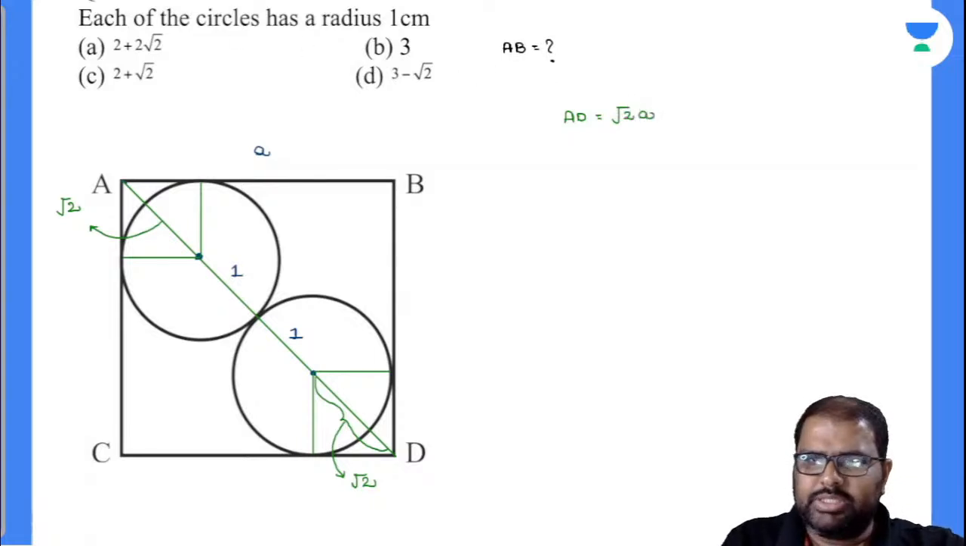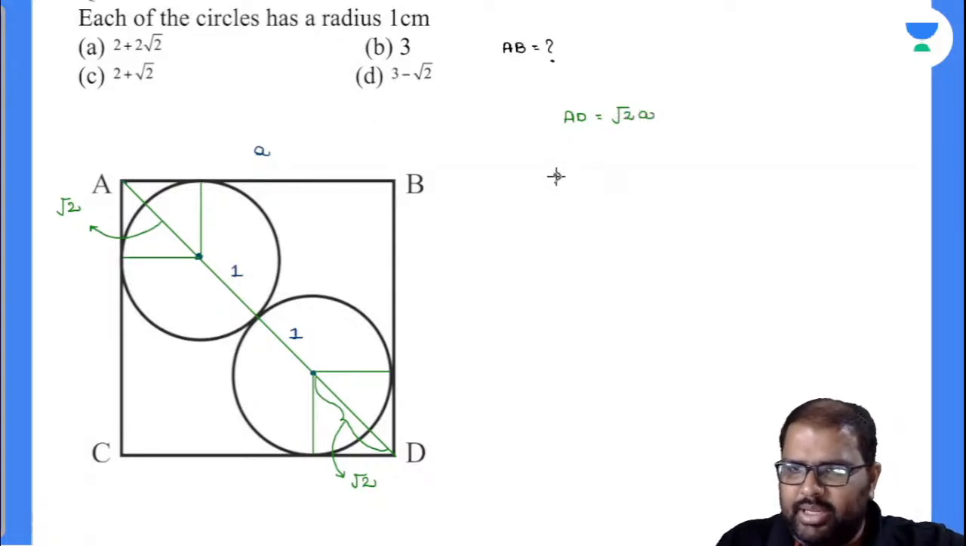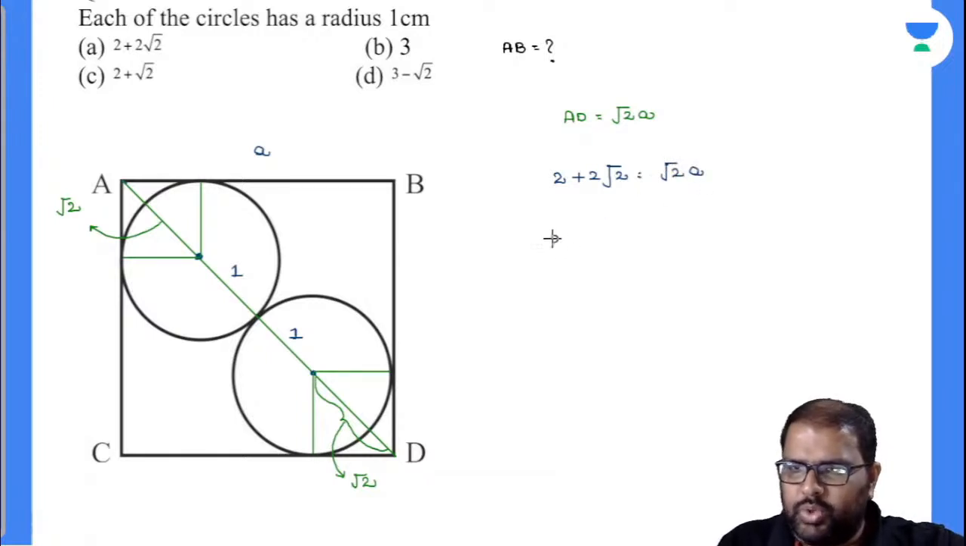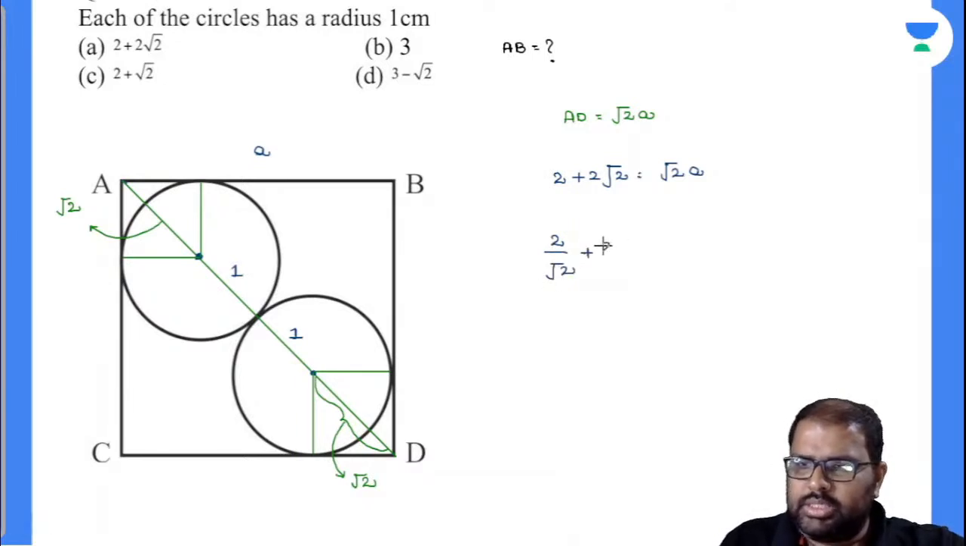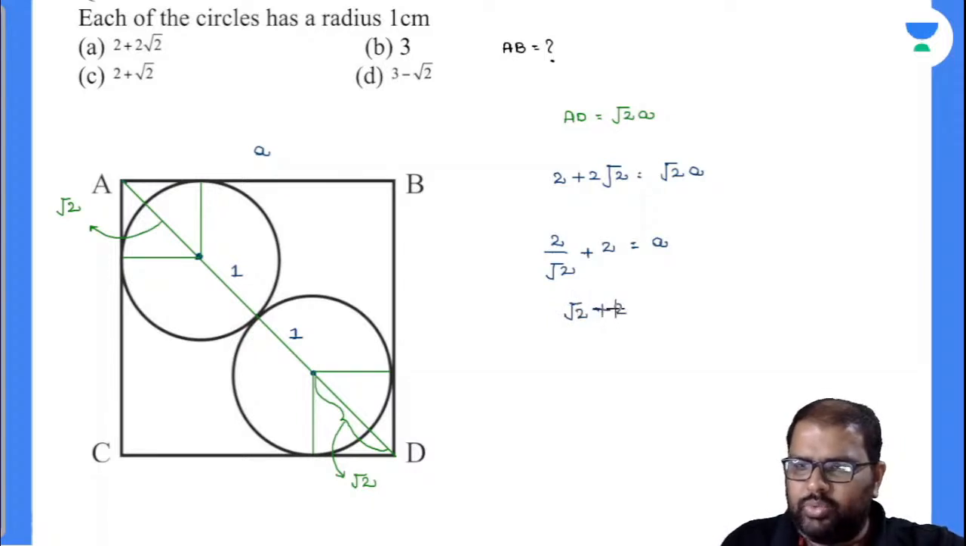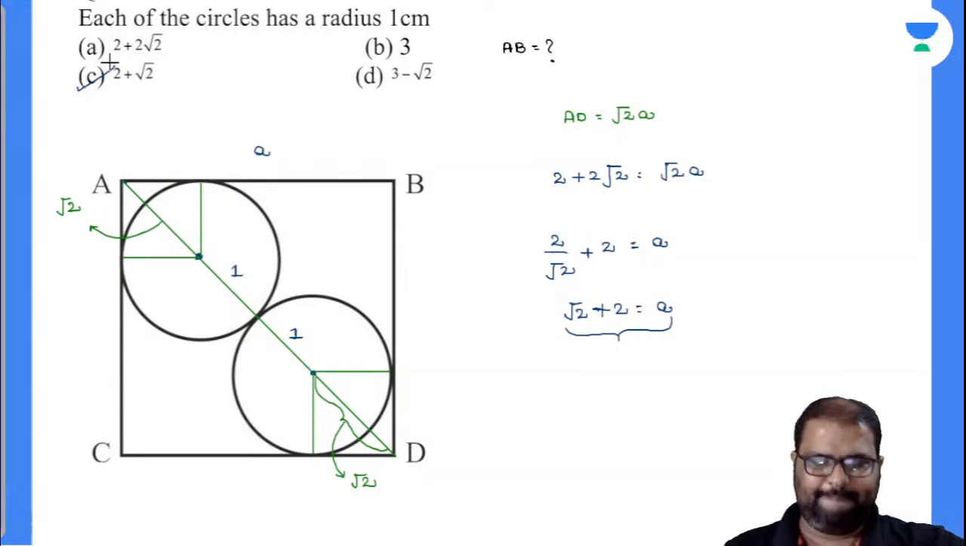So finally, what is your AD value? AD value is nothing but equal to 2 plus 2 root 2 is equal to root 2A. So finally, can I write down like this? 2 by root 2 plus 2 is nothing but equal to A. So I'll rationalize this. If I rationalize this, what happens there? Denominator root 2 will become 2. Numerator root 2 will be left over, and this is my A value there. A is nothing but equal to AB. So my C option will be my answer there.